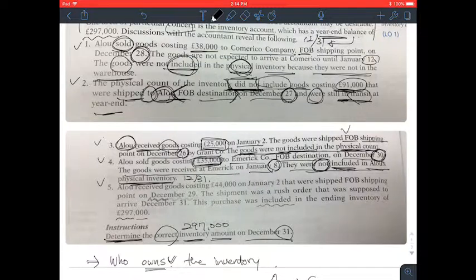So Alu now is a buyer again, and received the goods costing $44,000 on January 2nd. They were shipped freight on board shipping point on December 29, so the ownership transfers on December 29th.